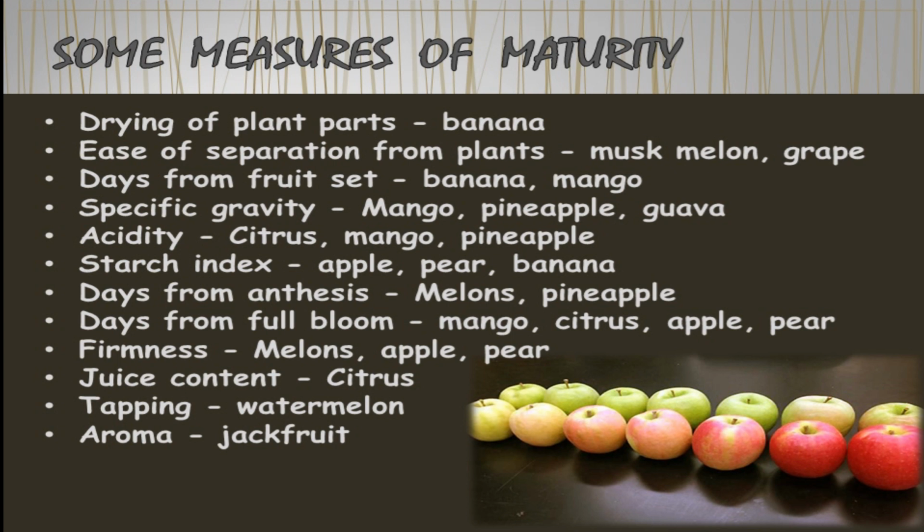Here, I would like to explain a few measures of maturity. We all know that we can measure the maturity of banana by drying of the plant flags. Other than that, days from fruit set for mango and banana. Specific gravity we can use for mango, pineapple and guava. Acidity for citrus, mango and pineapples. Not only that, but also we can use terpene for the watermelon and the aroma for the jackfruit.